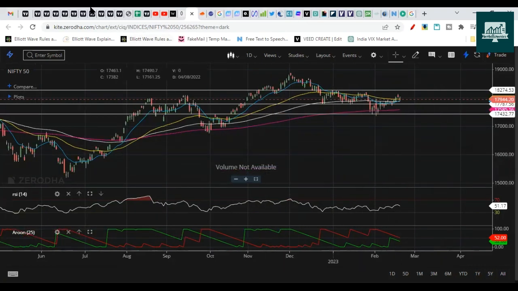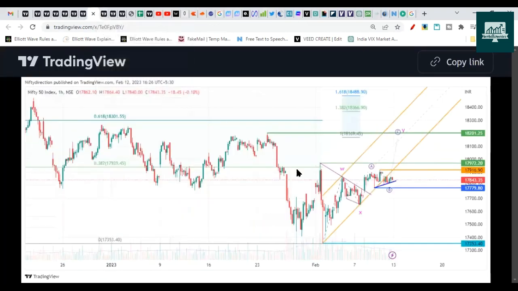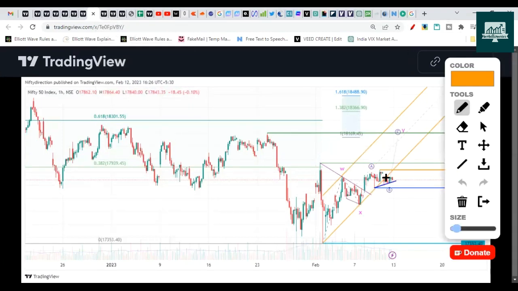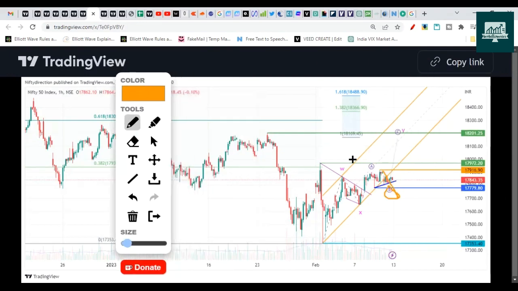On Elliott Wave, we talked about these charts. So this was one of the charts that we talked about. So this chart is still true. The price went below a little. So the B wave went still below some points towards 17,700, then gave an up move. So this pattern is still valid with W, X and Y waves in progress. We are expecting Nifty to head towards 18,170 to 18,370 levels on the upside.